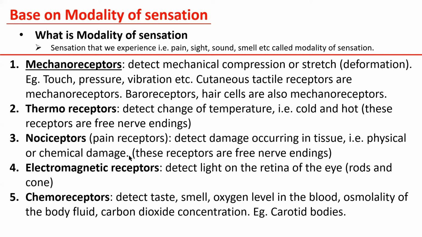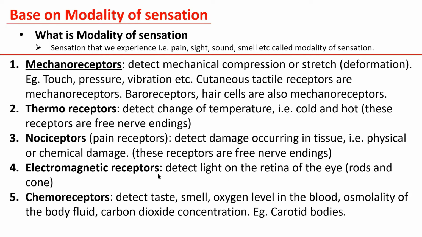Physical may be any sharp or hard object that is causing damage to your tissue. Then those free nerve endings are stimulated, and they take the information to the CNS for quick action. And chemical, if a chemical falls upon your skin and damages your tissue, then pain receptors are stimulated.